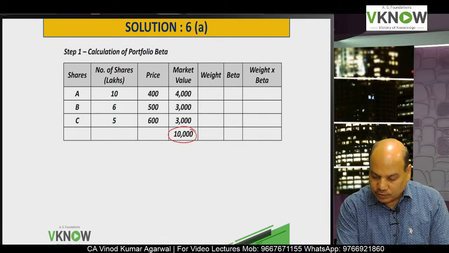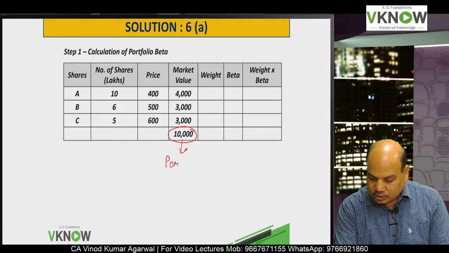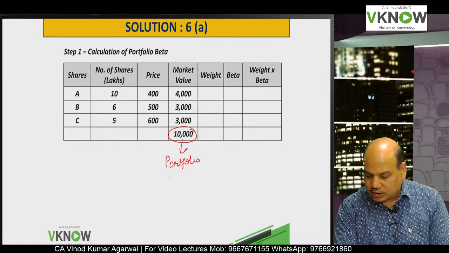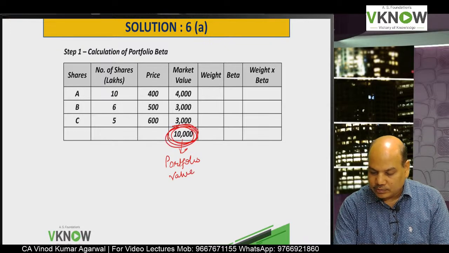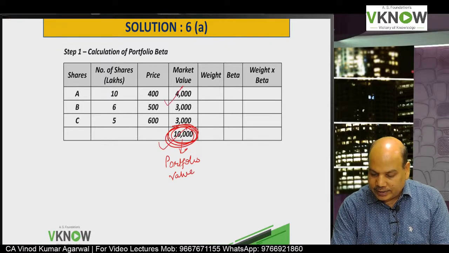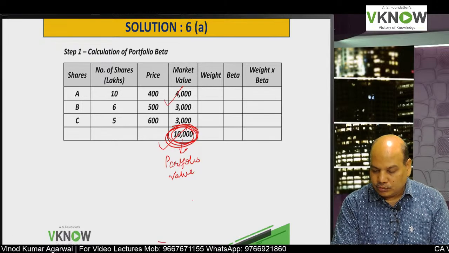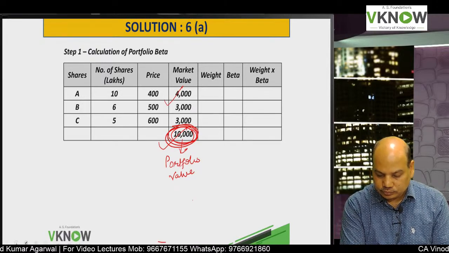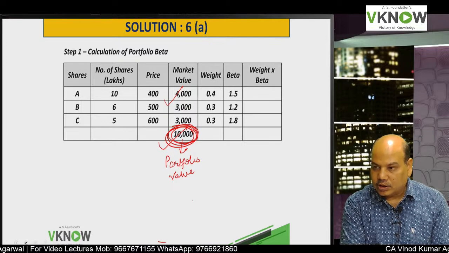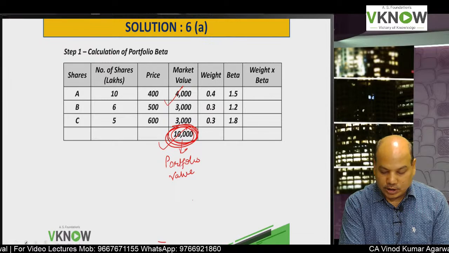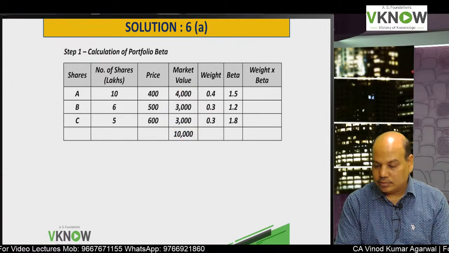So your portfolio value right now is 10,000. This number also I will need in my answer. 4 divided by 10 will give you weight 0.4, 0.3, 0.3. Beta is given in the problem. Kindly multiply and take the total.